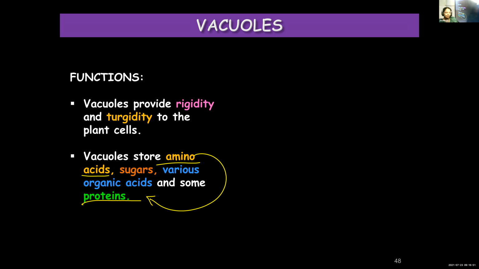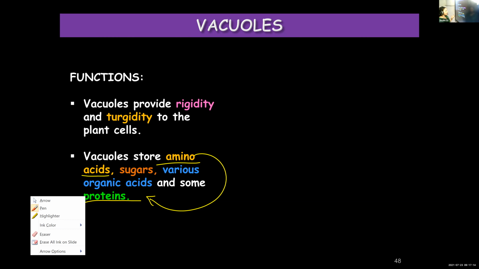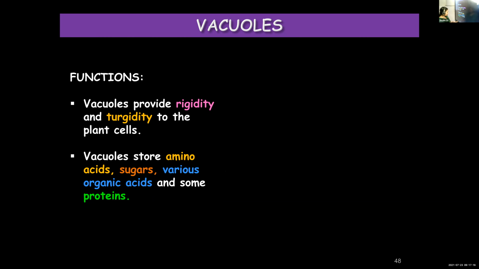Amino acids join together and form proteins. Amino acids are the building blocks of proteins. So several amino acids join together and form protein. So amino acids, proteins, sugars, different organic acids, etc. will get stored in the vacuoles.